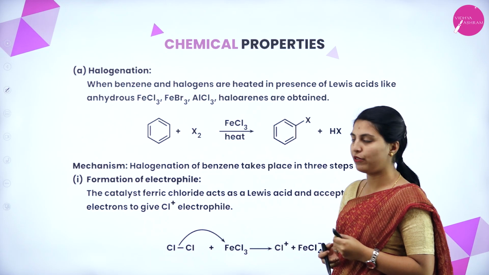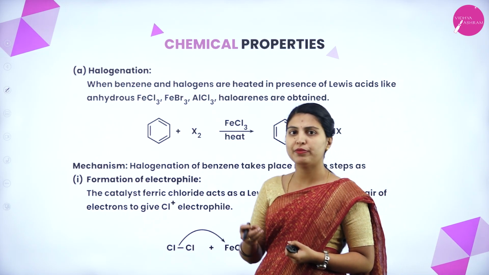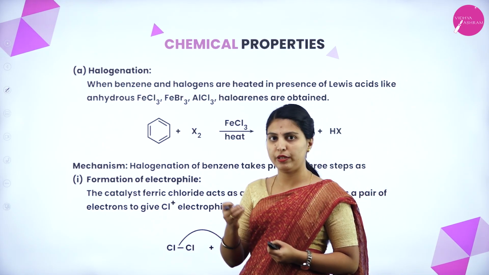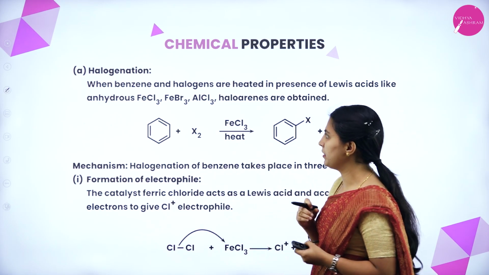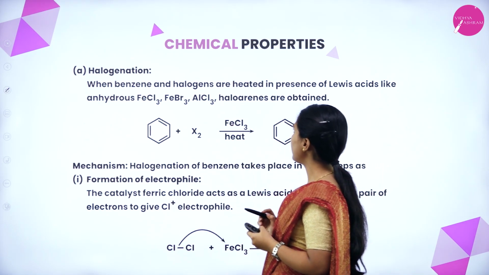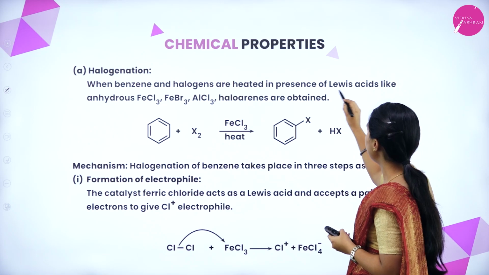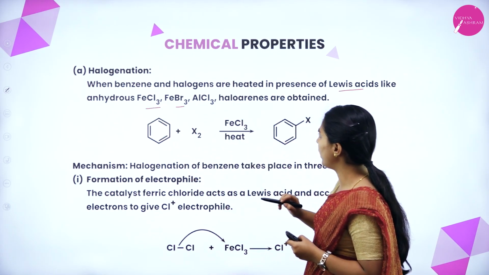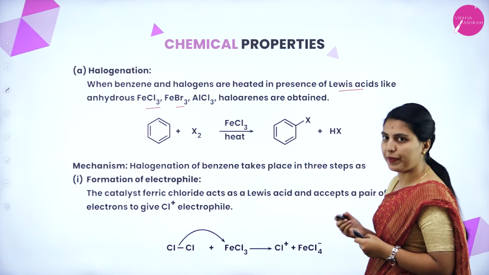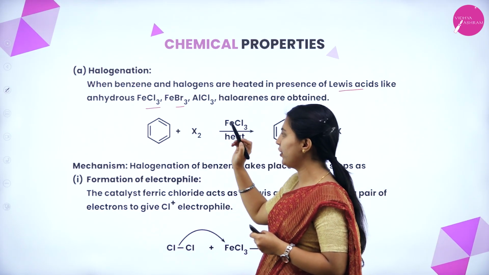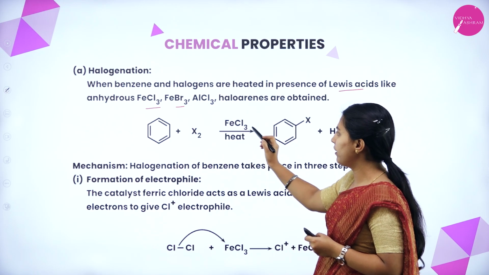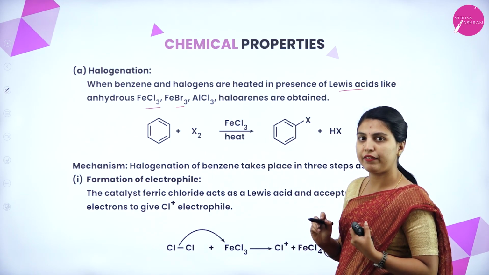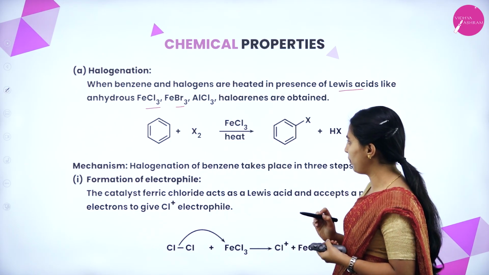First we will see halogenation. Halogenation means any kind of halogen is added to the benzene. When benzene and halogens are heated in the presence of Lewis acids like anhydrous ferric chloride, ferric bromide and aluminium chloride, haloarenes are obtained. This is benzene. Any kind of halogen is treated in the presence of a Lewis acid like ferric chloride, aluminium chloride or ferric bromide.